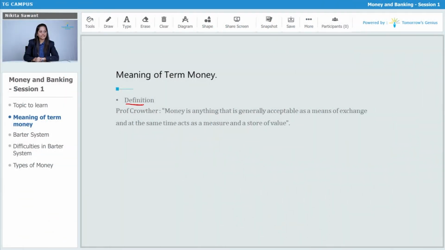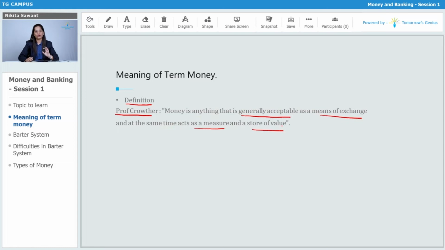Now, let us see the definition of money. The definition here is given by Professor Crowther. So, what is money according to Professor Crowther? Money is anything that is generally accepted as a means of exchange and at the same time acts as a measure and store of value.